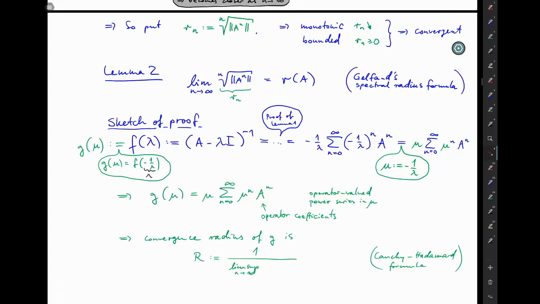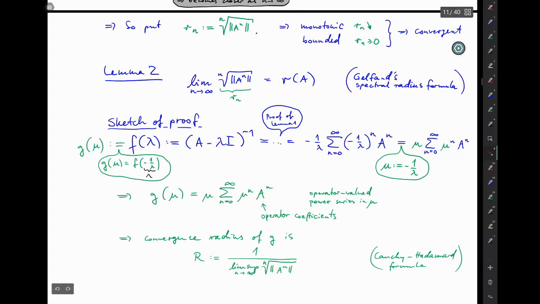So the convergence radius is 1 over the lim sup of the nth root, and now you take the modulus of your nth coefficient. And the only thing that changes when you take operator valued coefficients is that instead of taking the modulus, you take the operator norm. And here goes the nth coefficient of your power series.